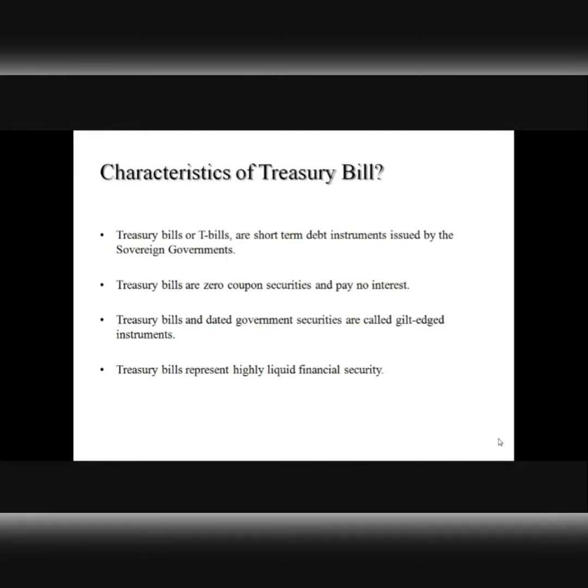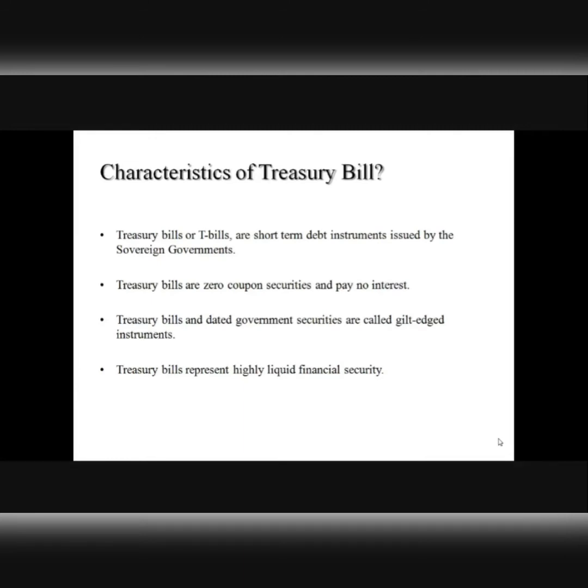Treasury bills and other government securities are called gilt-edged securities. We are talking about what features Treasury bills offer their investors in the market, right? Why are they called gilt-edged securities? Because they carry practically no risk of default. There is no risk of default, right? Sometimes they are also known as riskless securities, risk-free securities, right? So practically that gives rise to a notion that there is probably no risk. When we say riskless or risk-free security, we mean to say that there is no risk of default. Because why is there no risk of default?